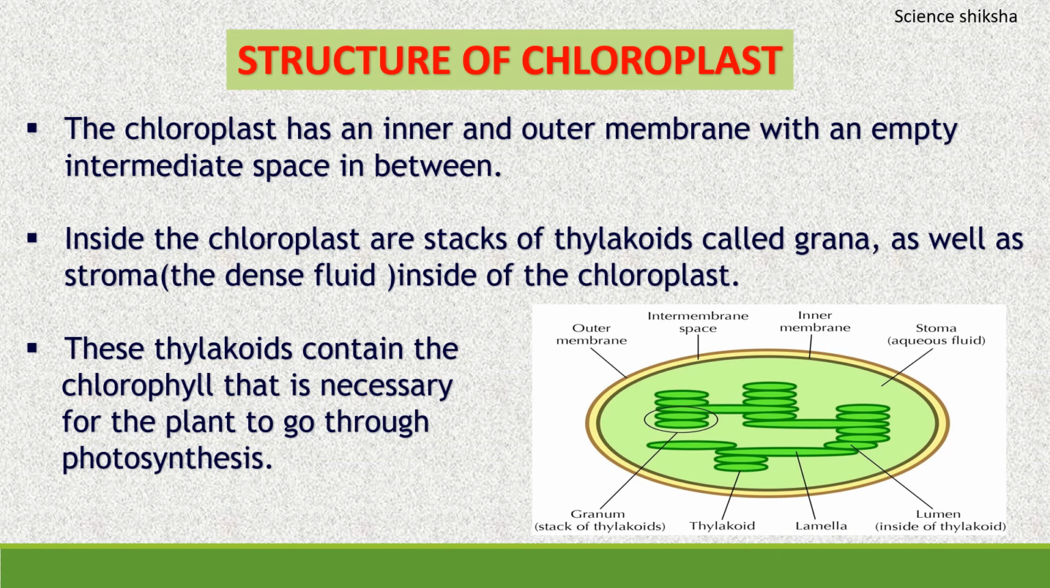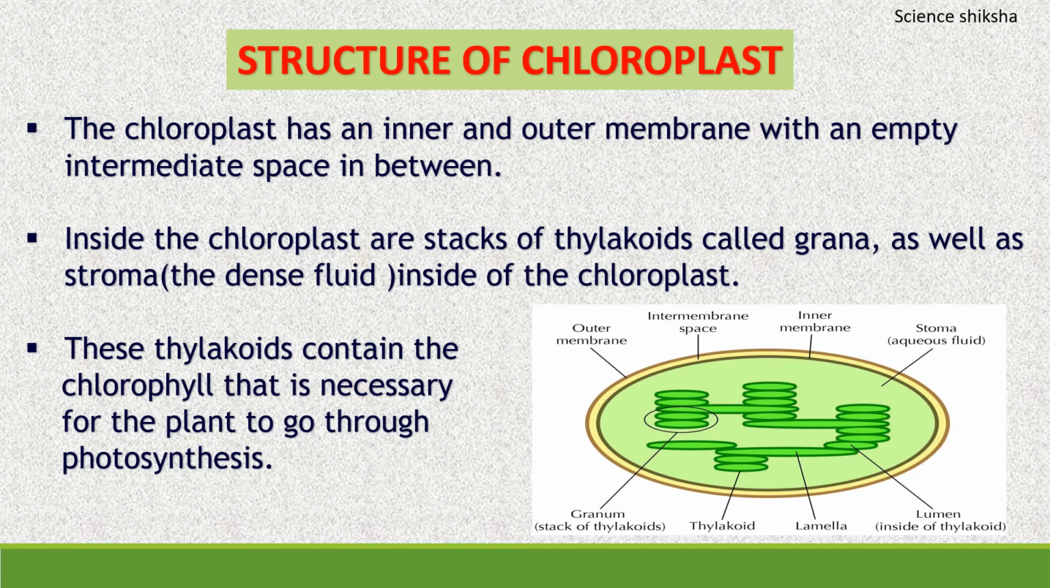Now we will study the structure of chloroplast in detail. I will tell you where the chlorophyll is present inside the chloroplast. So look here in the diagram. There are two membranes present in the chloroplast. One is the outer membrane, another is the inner membrane. And between the two membranes there is an intermembrane space that is empty. That means chloroplast is a double membrane structure.